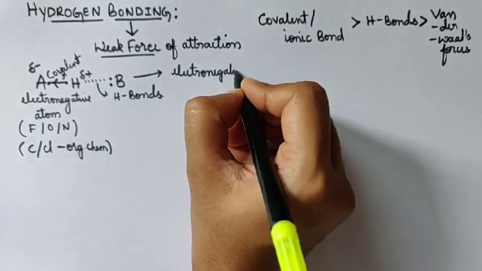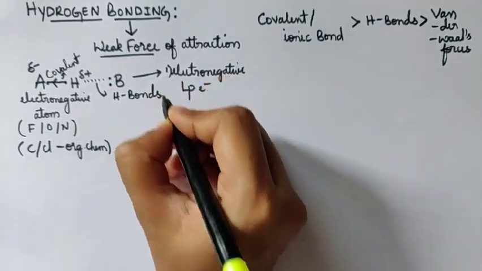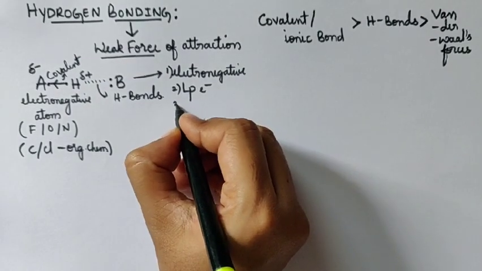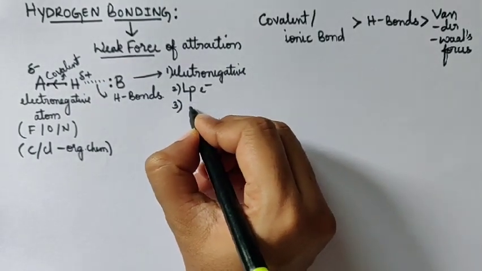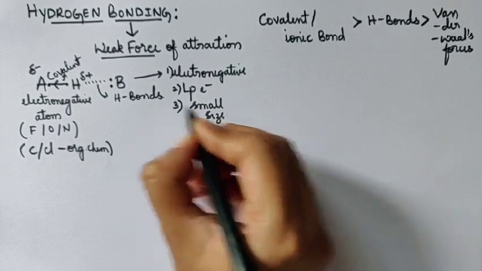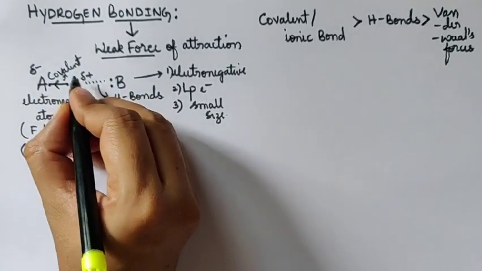Negative. It should have a lone pair of electrons. So firstly, it should be electronegative. Secondly, it should have a lone pair of electrons. And thirdly, it should have a small size. These are the criteria for this B atom which is approaching this molecule AH.